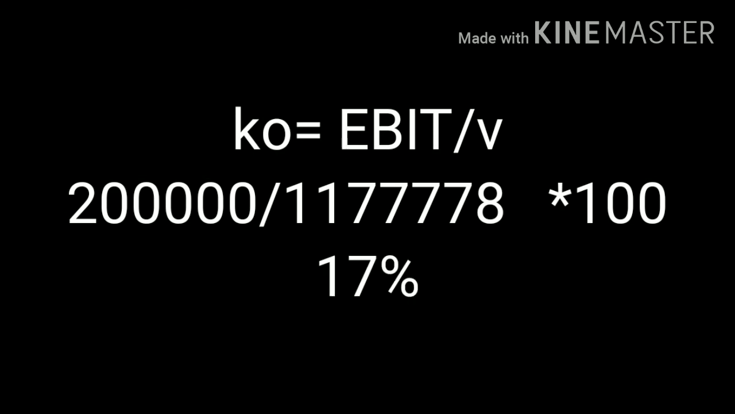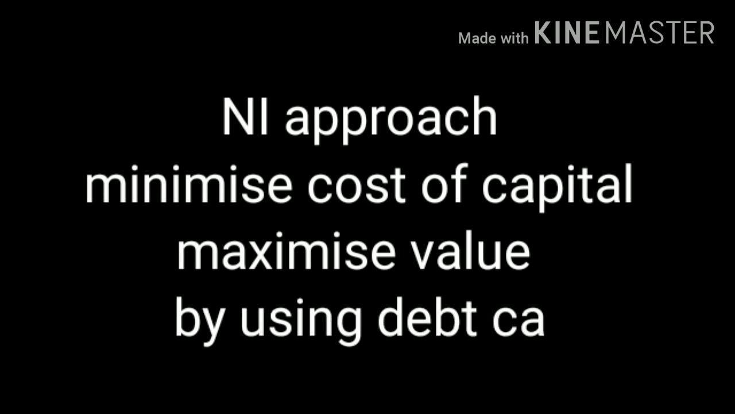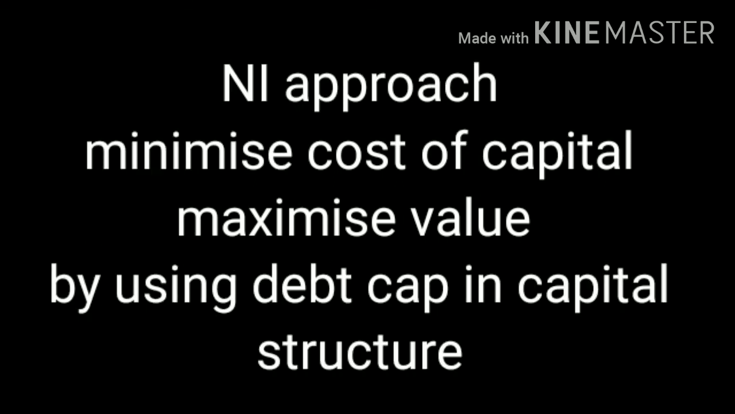The next step is calculation of overall cost of capital. KO is equal to EBIT divided by V. EBIT is 2 lakh and V is 11,77,778. So 2 lakh divided by 11,77,778 into 100, that is 17%. According to net income approach, a firm can minimize its overall cost of capital and maximize value of firm by using debt capital in capital structure.